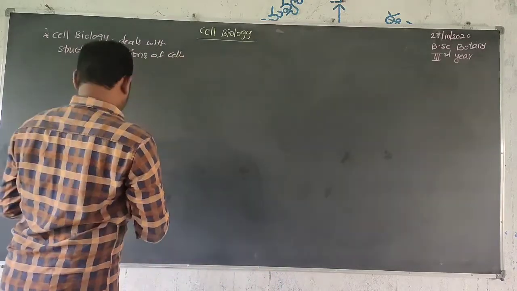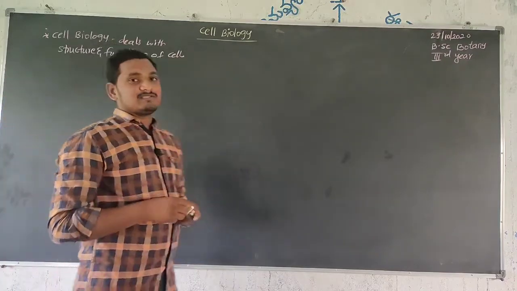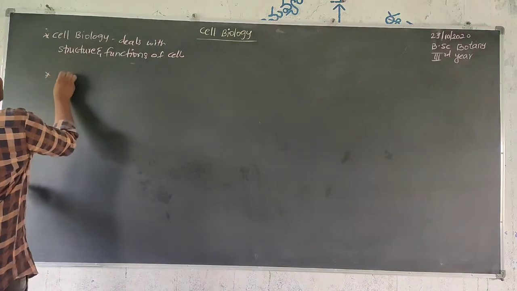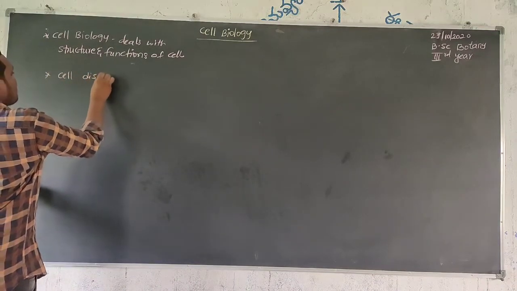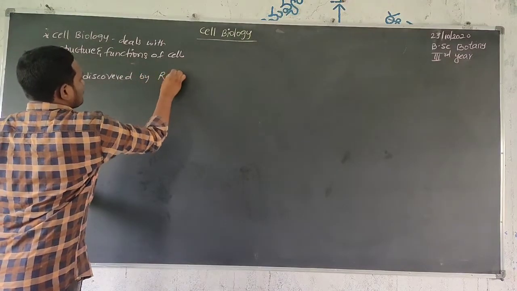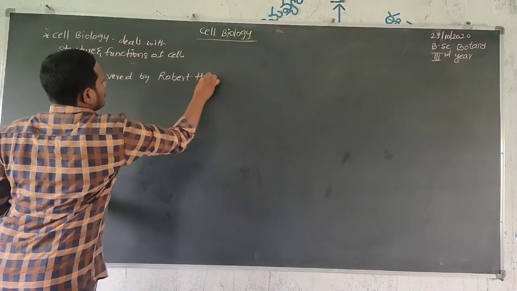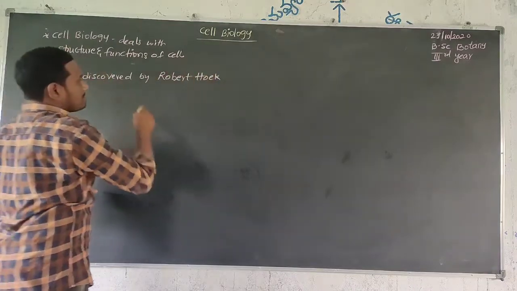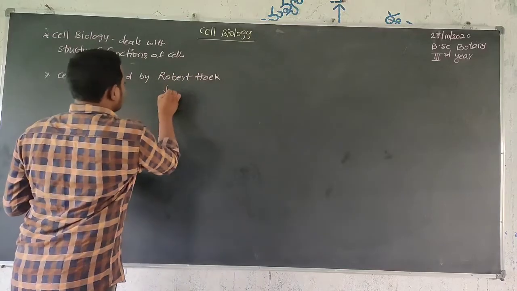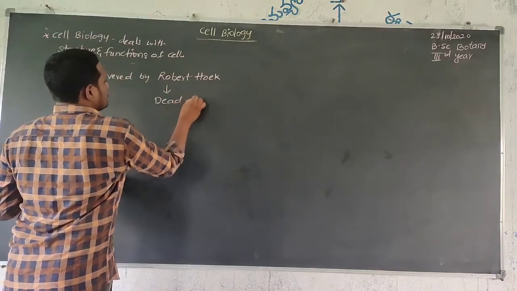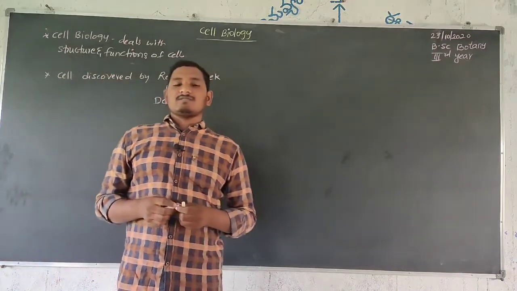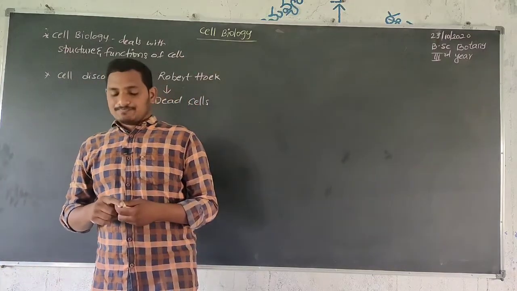First, we need to take up some important things about the cell. First, the cell was discovered by Robert Hooke. The scientist Robert Hooke discovered the cells in dead tissue, mainly dead cells.